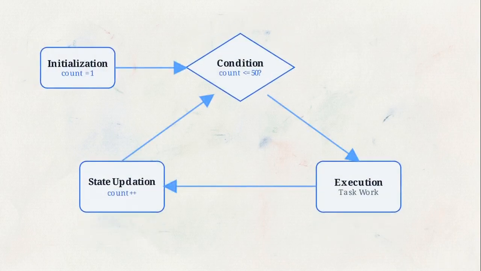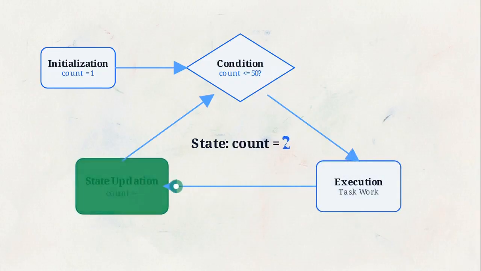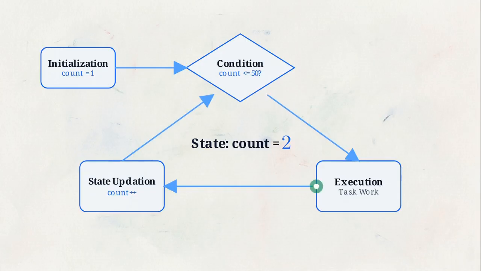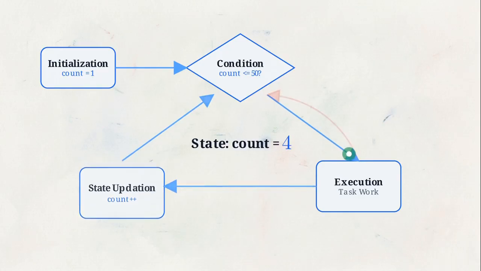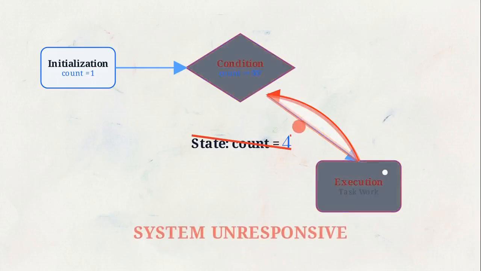Every loop requires three structural components to function: initialization to set a starting state, condition evaluation to maintain the run, and state updation to modify the variables on each cycle. The condition acts as the failsafe. It monitors the updated state and tells the cycle exactly when to terminate. If the updation node is missing, the condition never changes. The processor enters an unbreakable cycle, repeating a redundant task and rendering the software unresponsive.